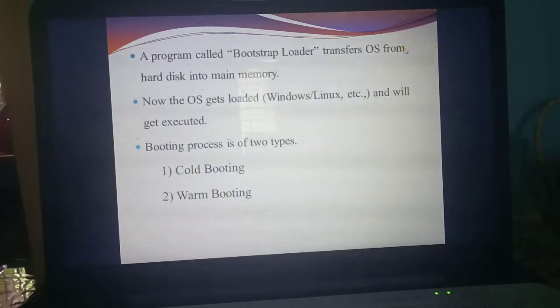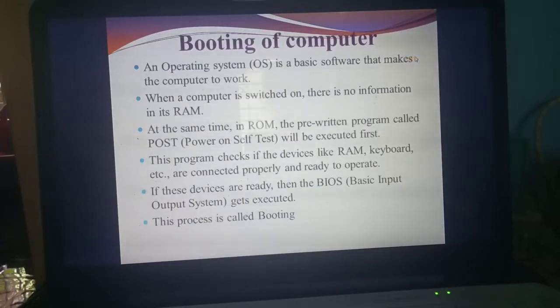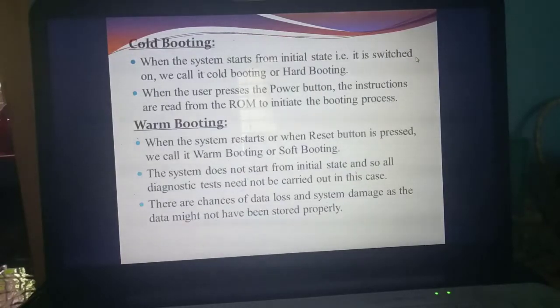So what are the things we discussed today? Booting of a computer. Then what? Two types of booting, called cold booting and warm booting. Understand? By this the first chapter is over. Now we are going to mark the question answers of the first chapter. For that, first take the textbooks in your hand. All of you please take the textbooks in your hand.